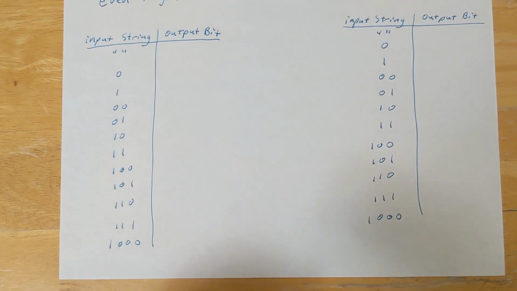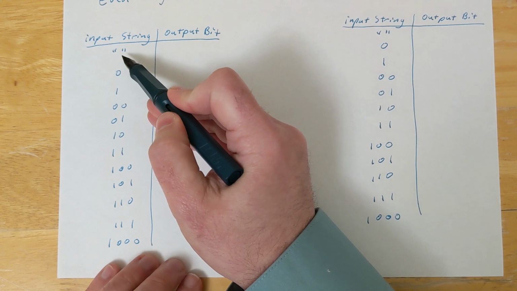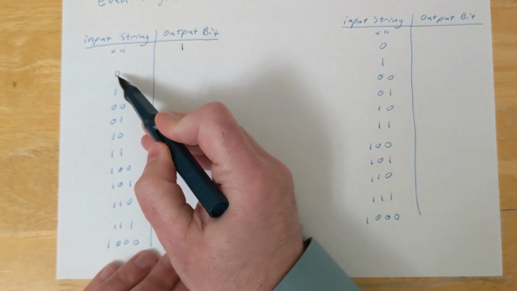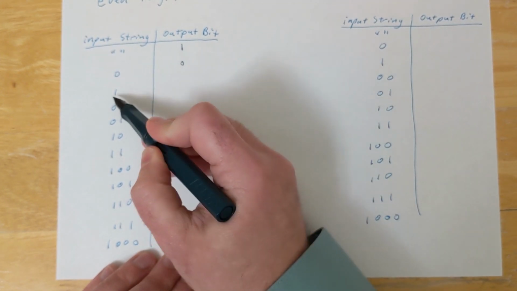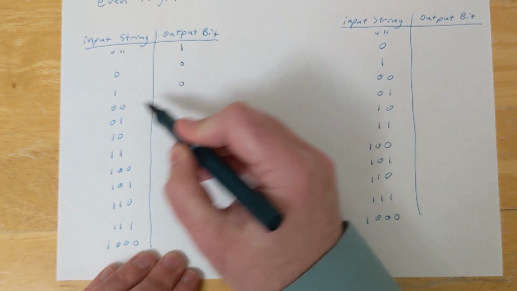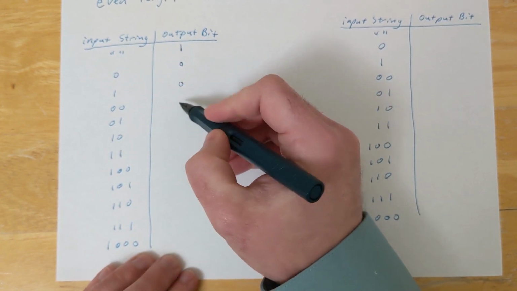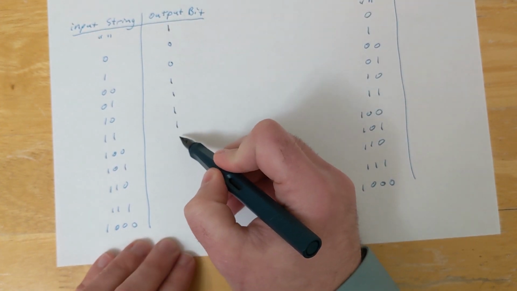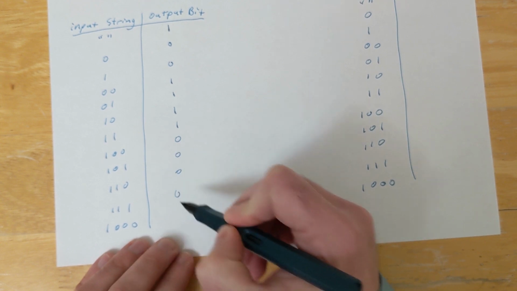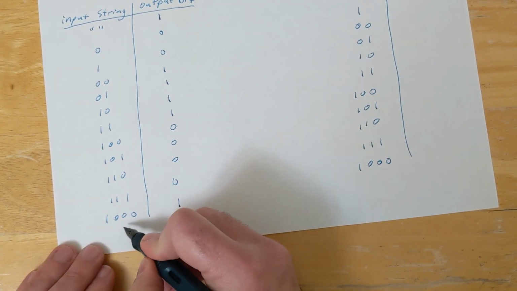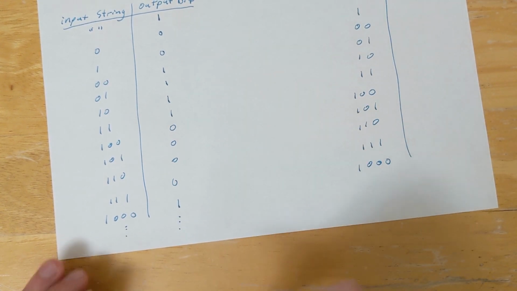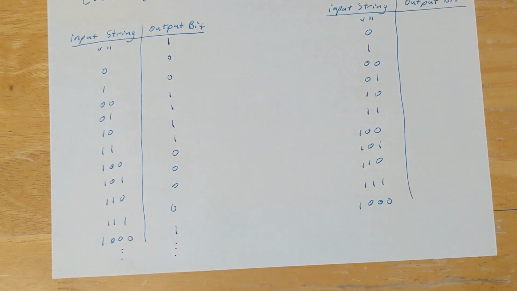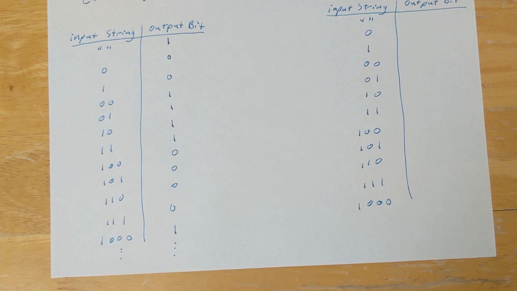So in this case, when we look at our input, if we have the empty string as input, that is length 0, which is an even number, so our output bit is going to be 1. The string 0 is of length 1, which is odd. The string 1 is of length 1, which is odd, and then the next several strings are going to be of length 2, so we're going to return 1 for each of those. And then we have a bunch of strings of length 3, so we're going to return 0 for those, and then we're going to go to length 4, and so forth. And this is going to keep going for all of the infinitely many strings. So if we could potentially build this infinitely long table, we could represent this even length function.